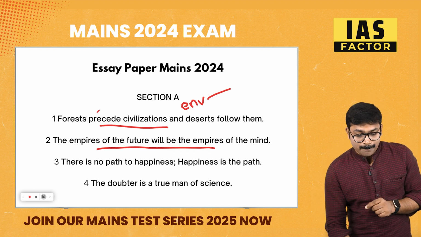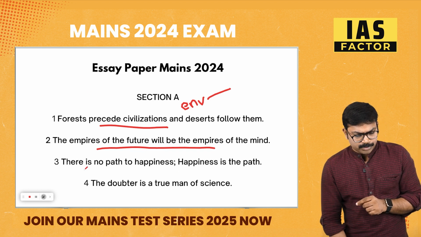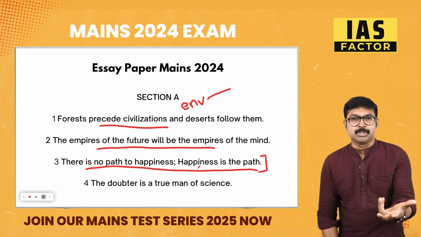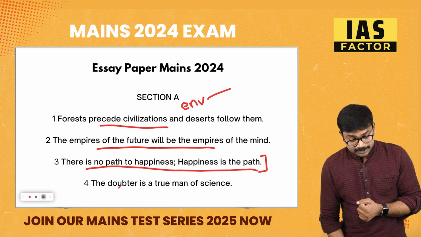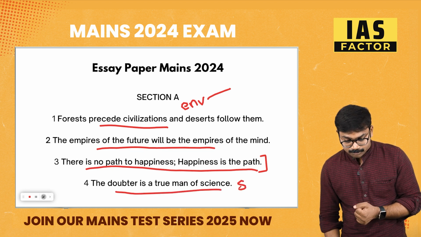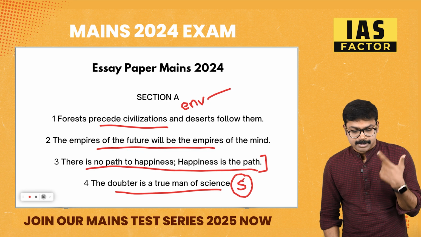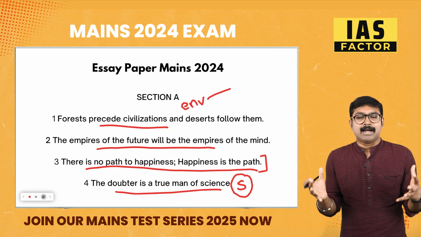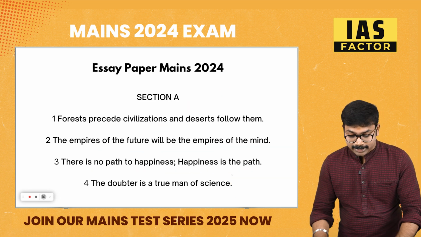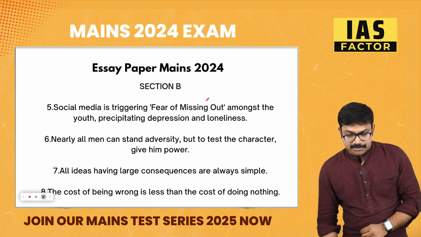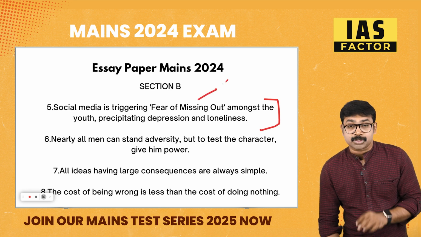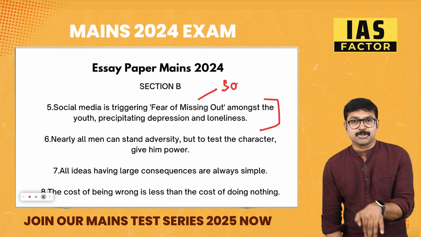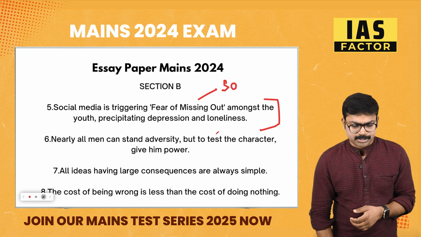Make sure the balance is there. So this is also about happiness. This is also a philosophical type of question. You can bring in Buddhism, Taoism, all of this. This is definitely a science question. Even though you can approach it philosophically, you need to bring in a lot of examples from science and other related things. So definitely this might need some experiences. And definitely this is something related to Indian society and recent society, social media and all that.